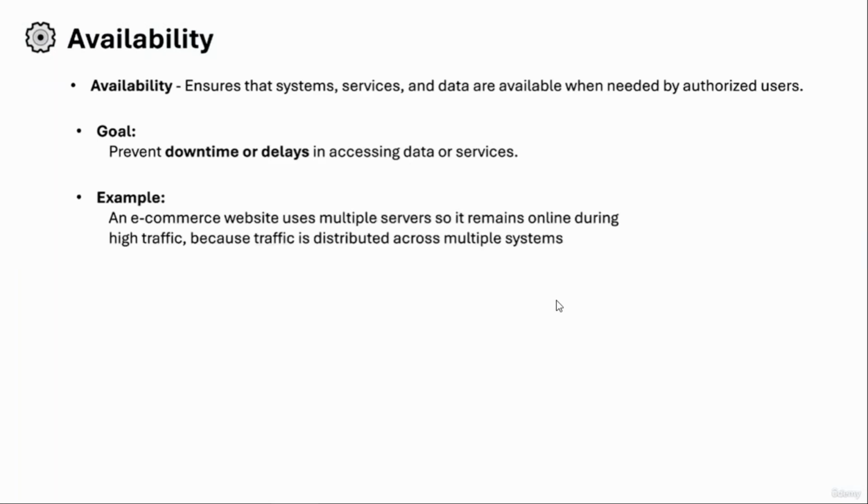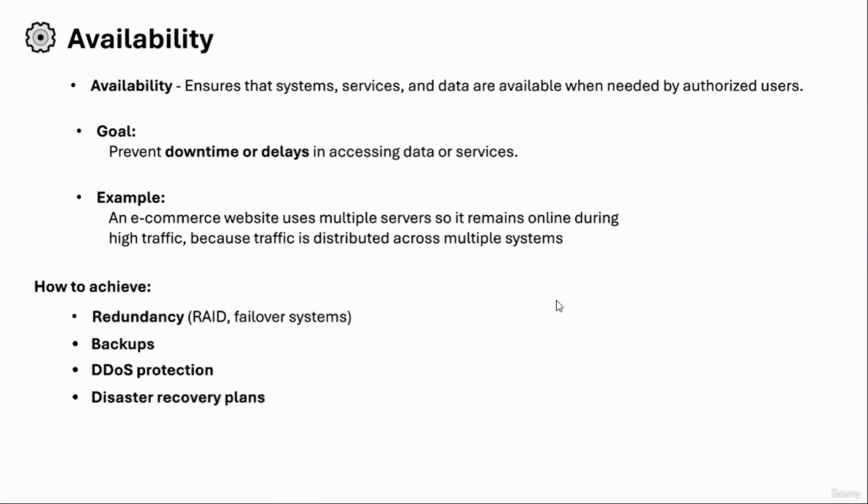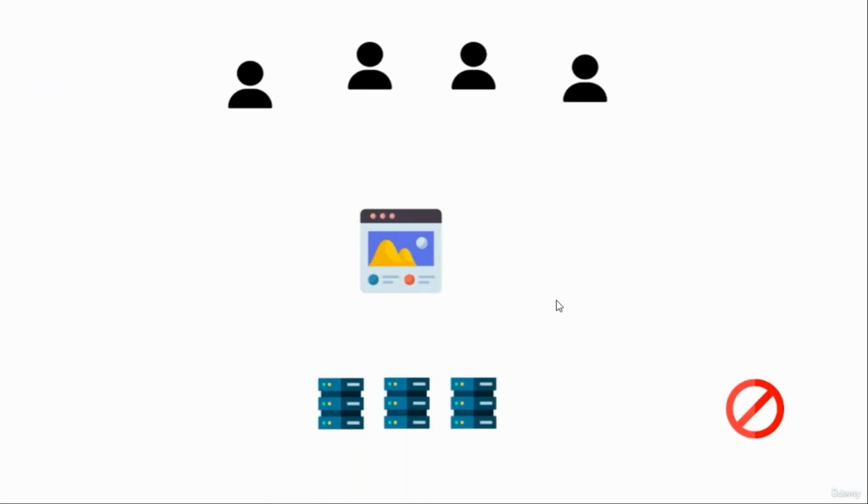For example, an e-commerce website uses multiple servers, so it remains online during high traffic because traffic is distributed across multiple systems. How can we achieve it? Redundancy, backups, DDoS protection, and disaster recovery plans. Let's imagine that we have our users, our website, and our servers. When one user sends a request, it is distributed to only one system, because that's not a huge amount of requests to our website, so it will be able to process this request.